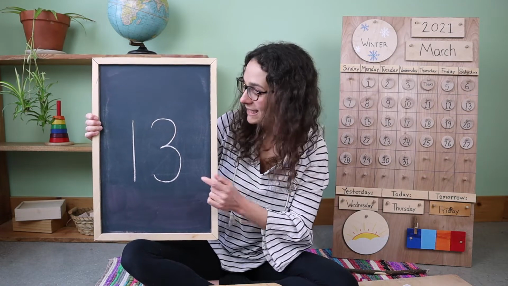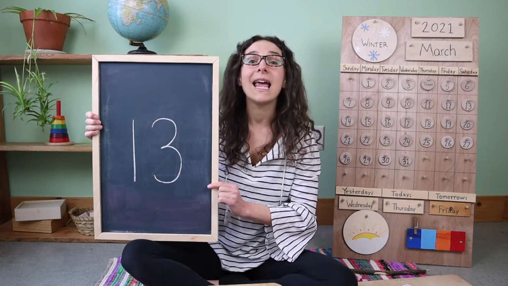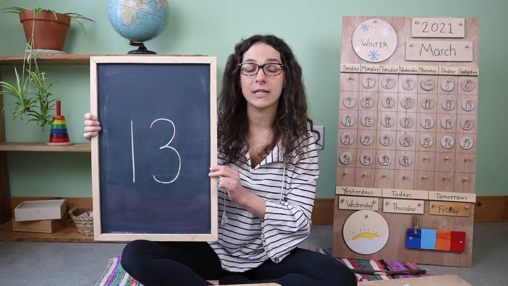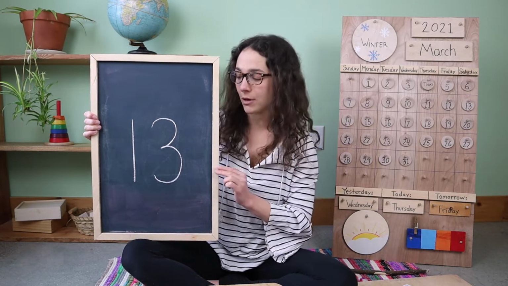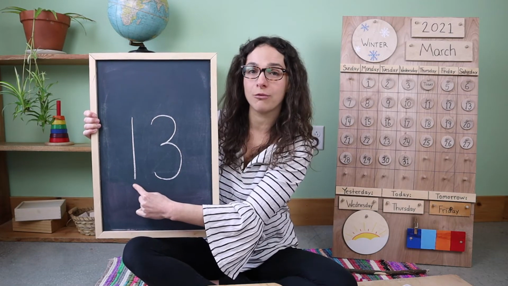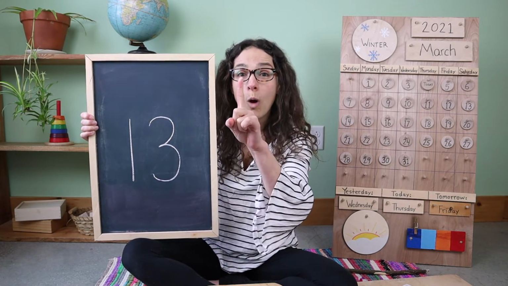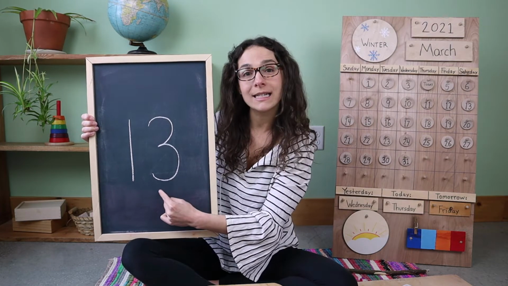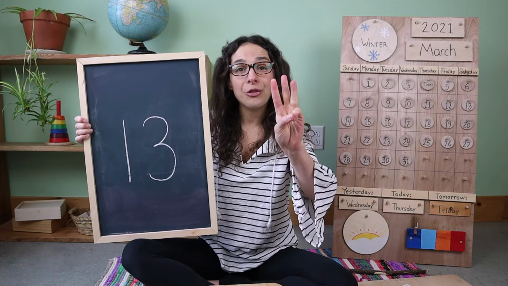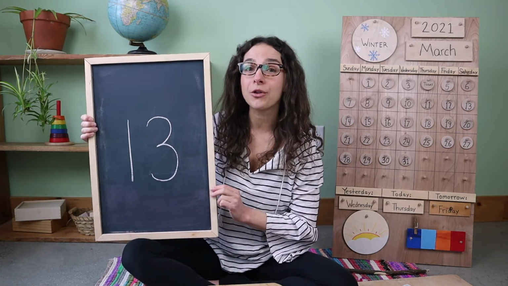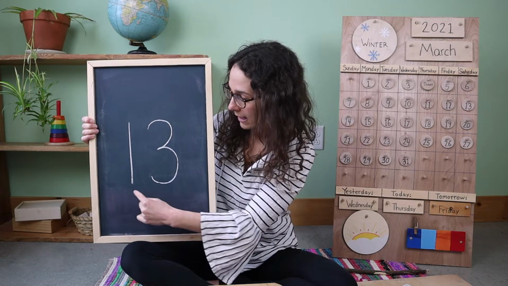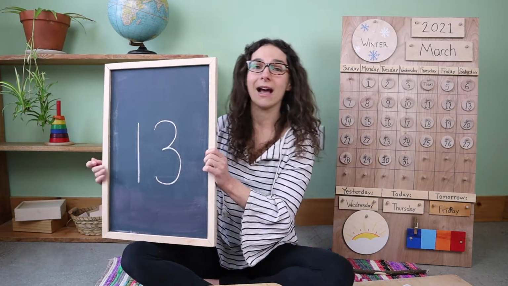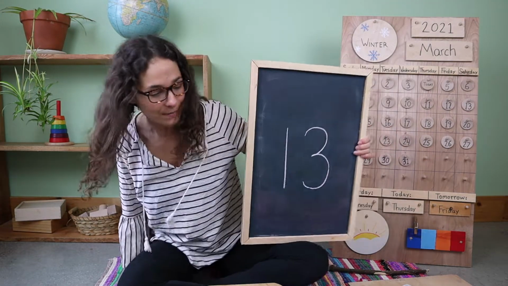13. That's right, friends. This is the number 13. And 13 is a double-digit number because when you write the number 13, you have to write 2 numbers. What is the first number that you write? 1. That's right. And after you write the number 1, what number is this? 3. When you write the number 13, you write the number 1, 3. 13.